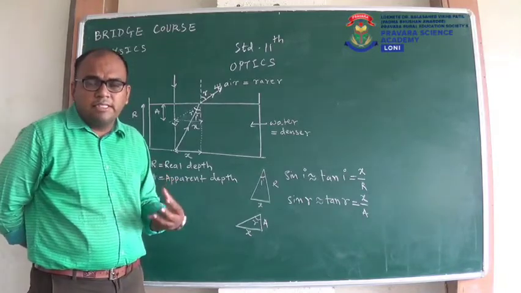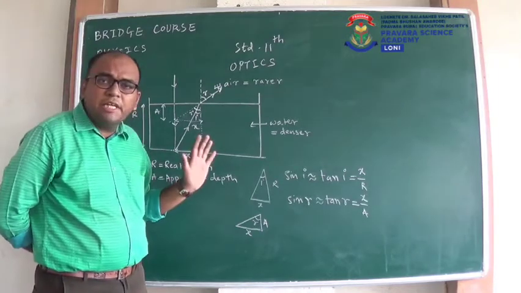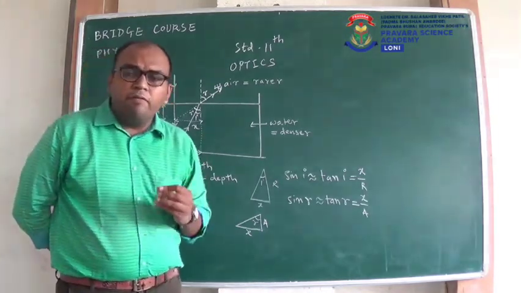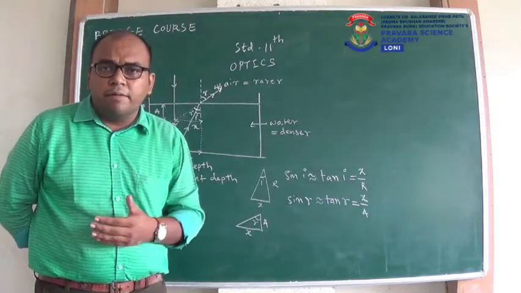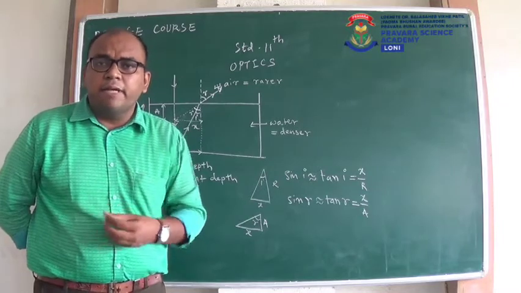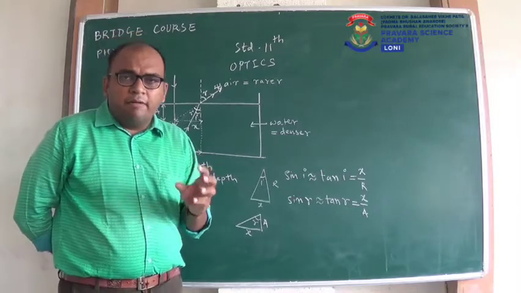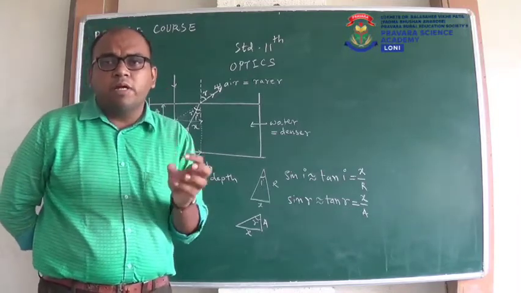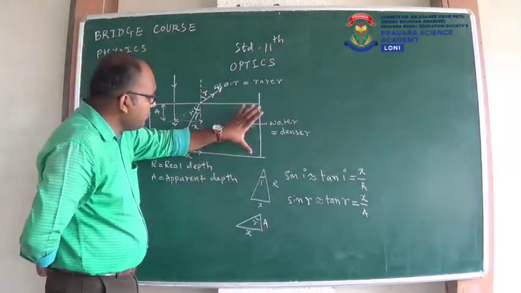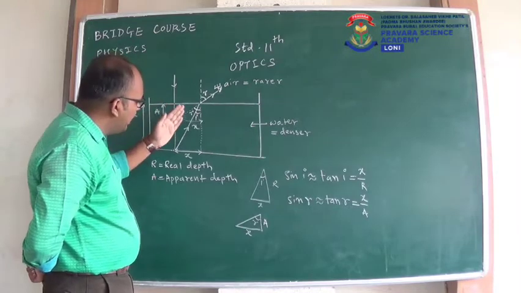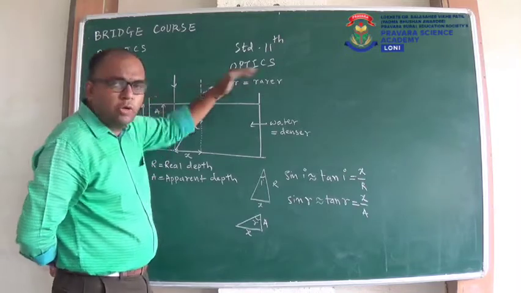What Snell's law says, the formula of Snell's law was n1 into sin I is equal to n2 into sin r. So we'll use it here. Now remember this, whenever we find the refractive index of any medium, if two mediums are given, one is air and the second is some denser medium, we always find the refractive index of the denser medium. So whenever we write refractive index of 2 with respect to 1, we usually take the second medium as the denser medium. So here you can see this is the denser medium, light is going from denser medium to rarer medium.